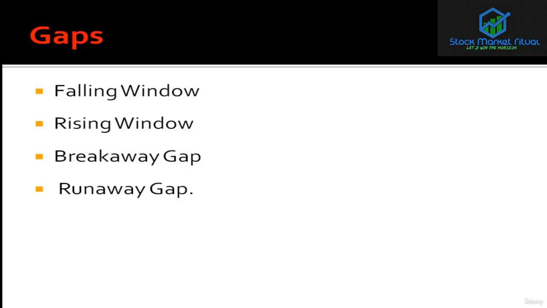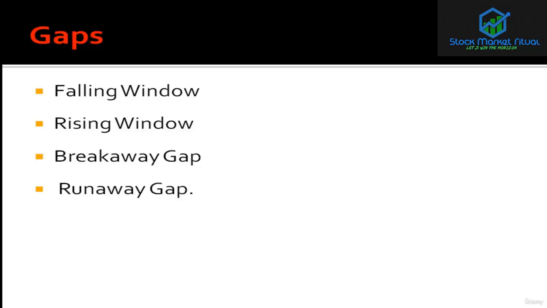what I'm trying to say is that the first day there is a breakaway gap and the second day is another gap in the same direction, then that gap is called a runaway gap. That means the price is running away from the point of breakout. So from the point of breakout, the price breaks away with a gap, makes a candle, and the next day in the same direction it again gaps up, and that means the price is rallying in that direction. It could be up or it could be down, but it is rallying in that direction. So that means it is running away. That's why it is called the runaway gap.